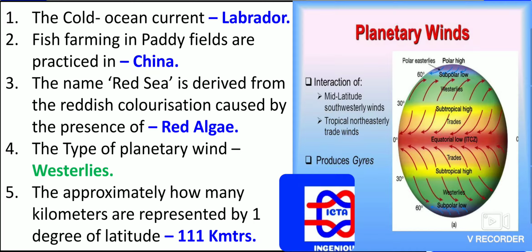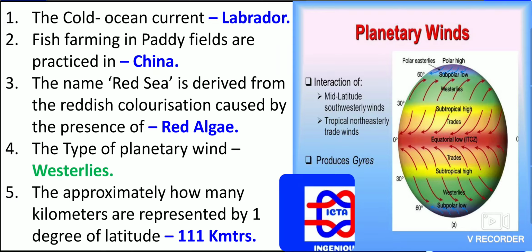The name Red Sea is derived from the reddish colorization caused by the presence of red algae. So this is one thing: the Red Sea's name is derived from the reddish colorization caused by the presence of red algae in the Red Sea, and it is very salty also.